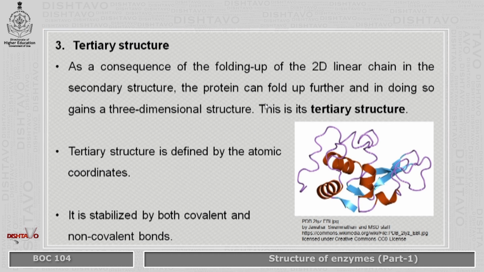The tertiary structure: as a consequence of folding up of the 2D linear chain in the secondary structure, the protein can fold up further, and it gives a three-dimensional structure which is called the tertiary structure. Now tertiary structure is defined by the atomic coordinates, and it is stabilized by both covalent as well as non-covalent bonds. The image is put over here, which is a 3D image.